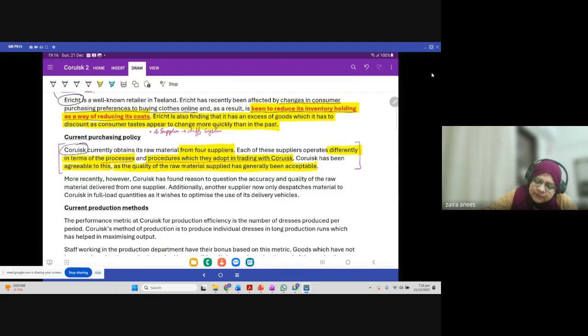Coruisk has been agreeable to this as the quality of the raw material supplied has generally been acceptable. If the question says that the quality of raw material supplied has generally been acceptable, what do you think it shows? Do you think it shows that yes, the quality is fine, or that okay, we are accepting this, maybe it's a better quality product, but we will accept it anyway? So, what do you think?